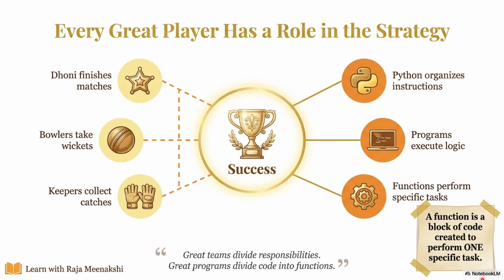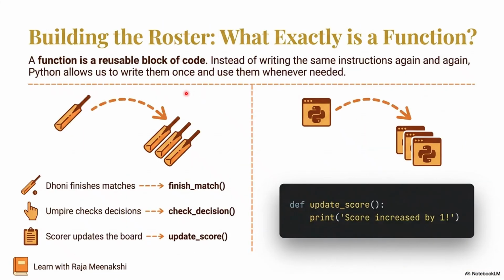See this one, a function is nothing but a block of code created to perform one specific task. That's what I told in the example of the bowler and the wicket keeper. Building the roster, what exactly is a function? See the definition, it is a reusable block of code. Need not write it again and again. So you may think, we can go for a loop, right? Loop means repetition in the same place. Functions means we can repeat in different places.